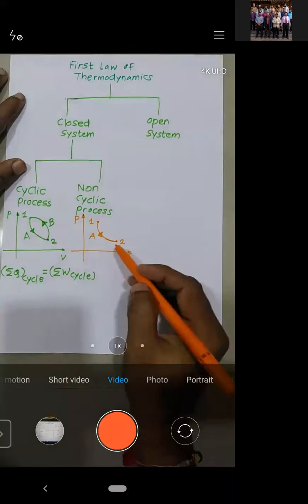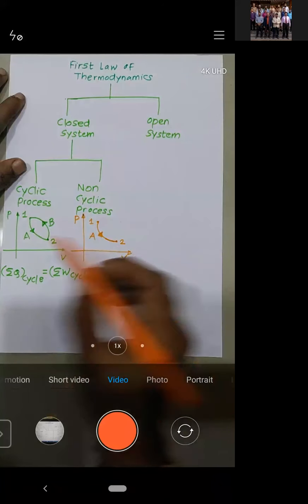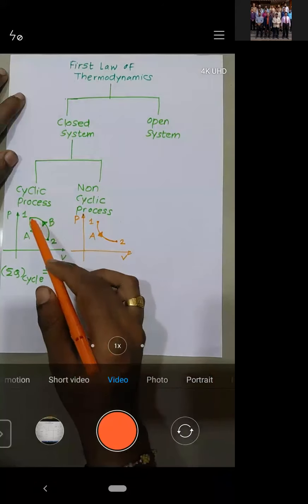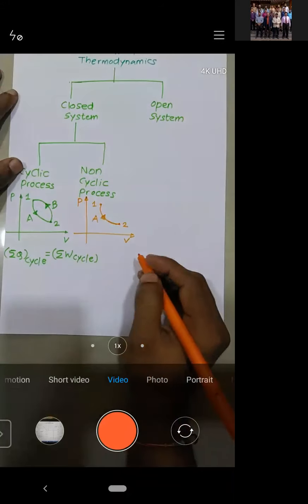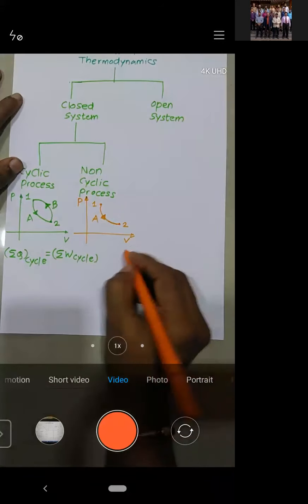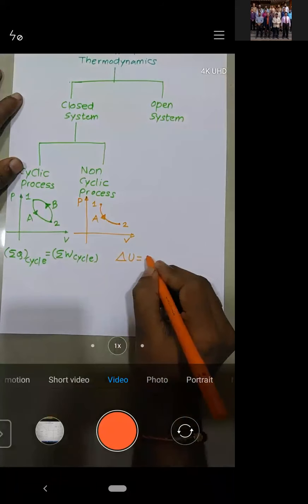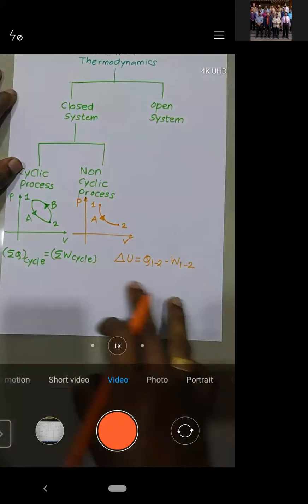It's a process. 1A2 is a process, right? See, this cycle consists of two processes, 1A2 and 2B1. Here it's not a cycle. So if it is not a cycle, what does it say? Delta U is given by Q122 minus W122. Try to understand.